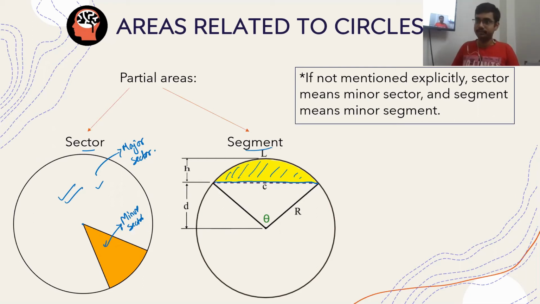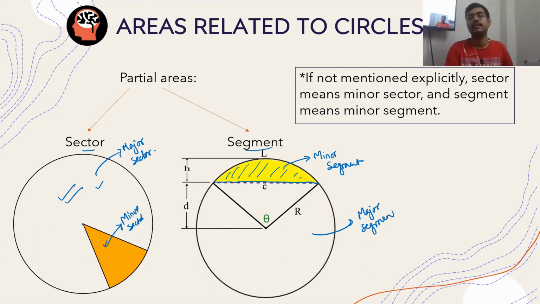Similarly, for a segment, the minor area of the segment is called the minor segment. This is a small area. And the remaining major part of that is called the major segment. Is there any difficulty in understanding this concept till now?